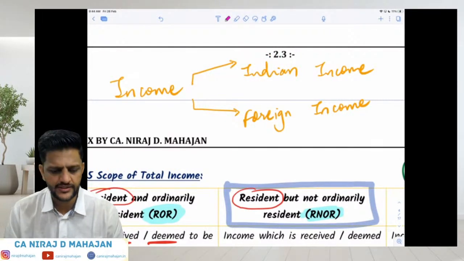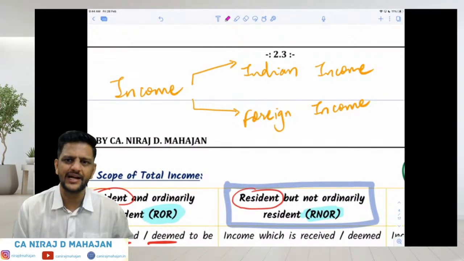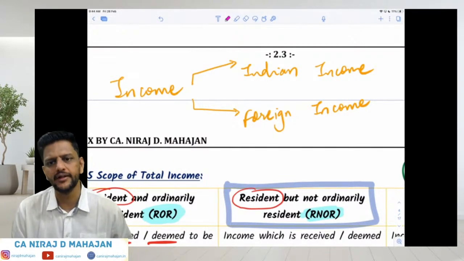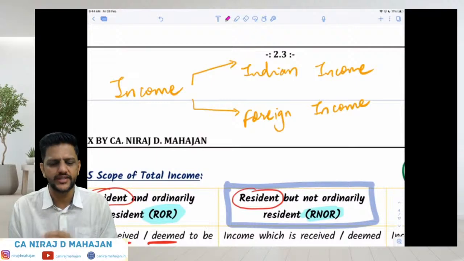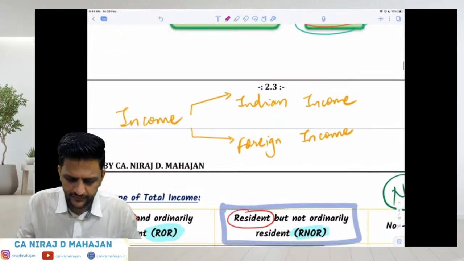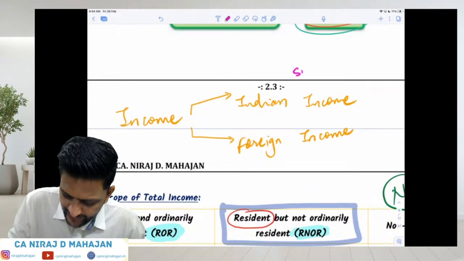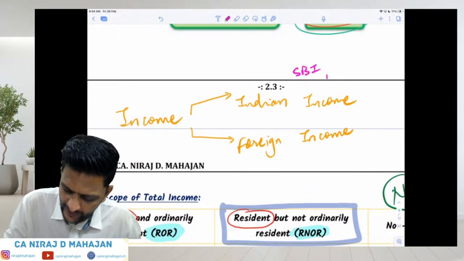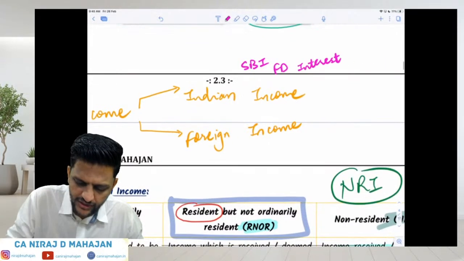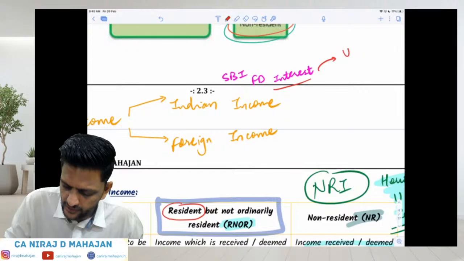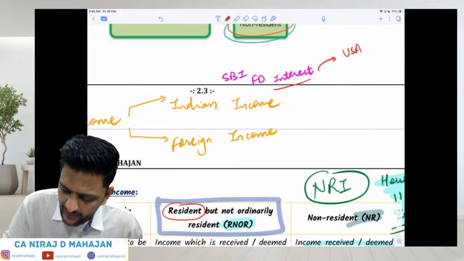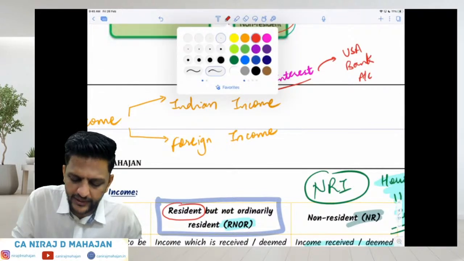When I say it is an Indian income, what should come to your mind is that it is earned or received in India. The source of income is in India. Let us say I have a fixed deposit in SBI Bank and I am earning interest on the same. Even if I instruct the bank that right now I am residing in USA, so please credit my interest directly in my bank account in USA, where did you receive the income?